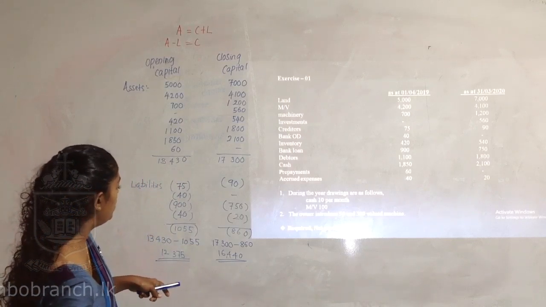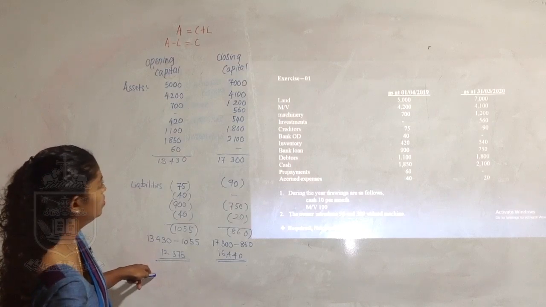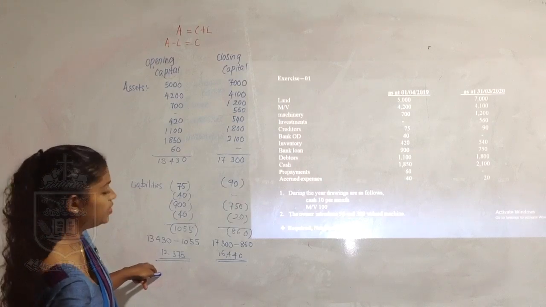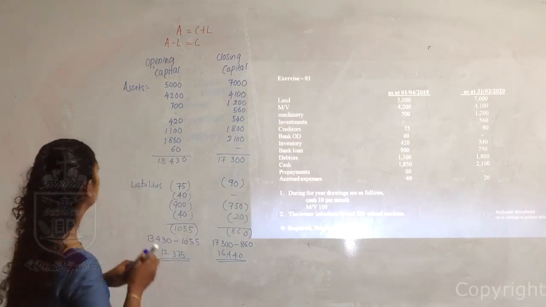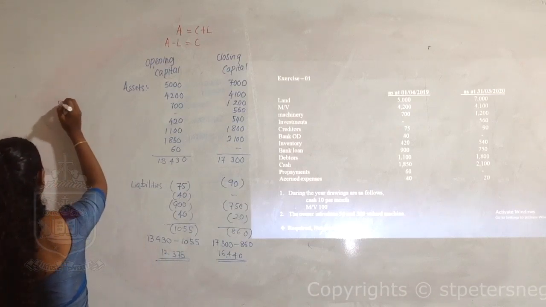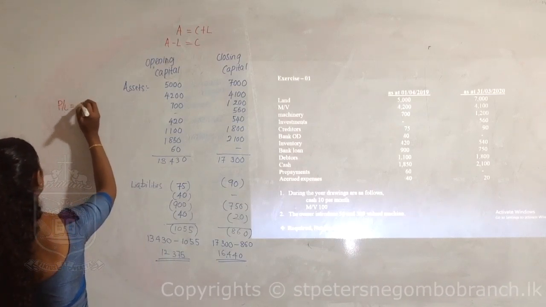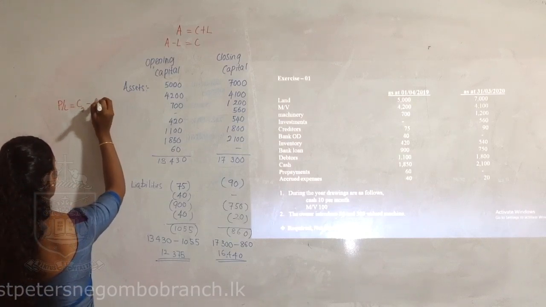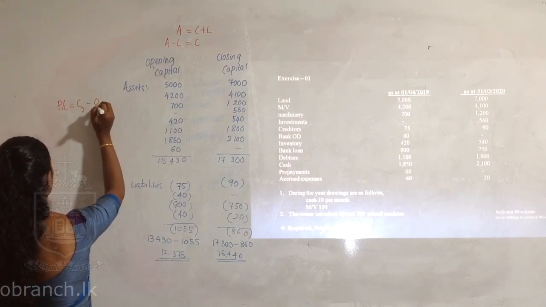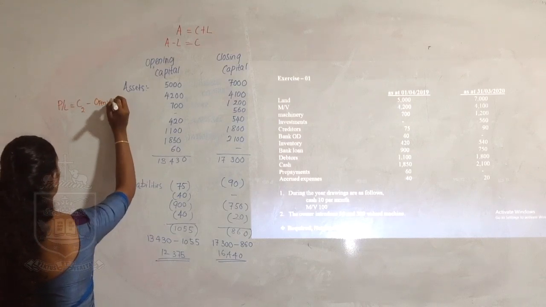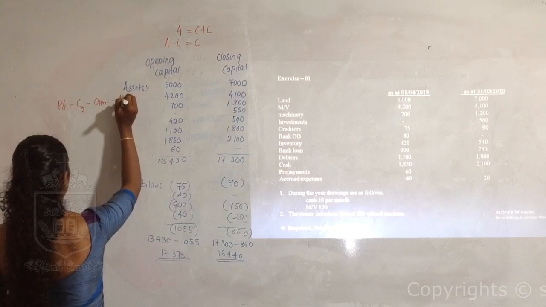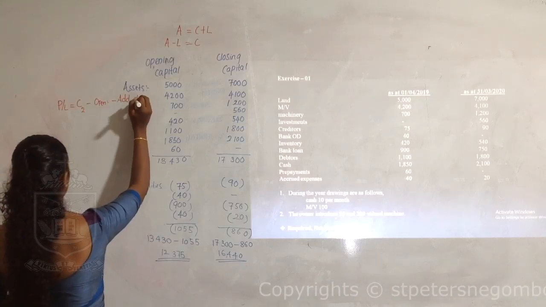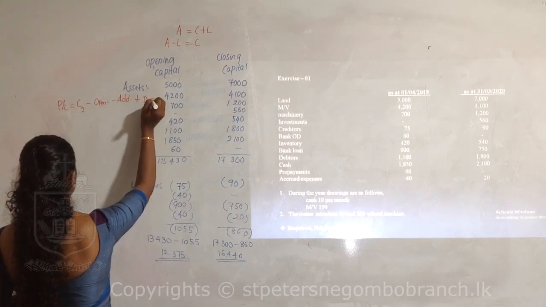So now we have to apply this information into the profit equation. So what is the profit equation? Profit or loss equals capital 2, that means closing capital, minus opening capital, minus additional capital, and plus drawings.